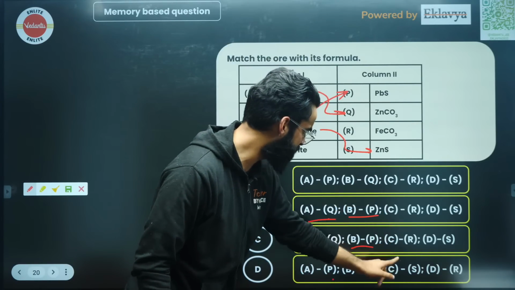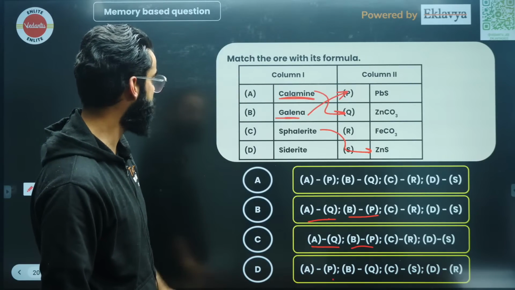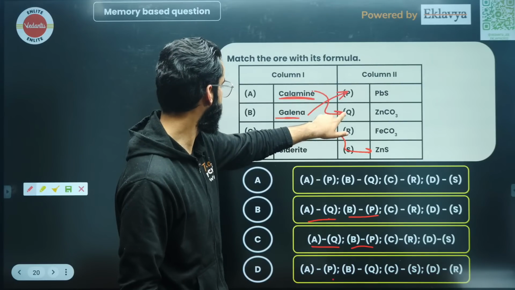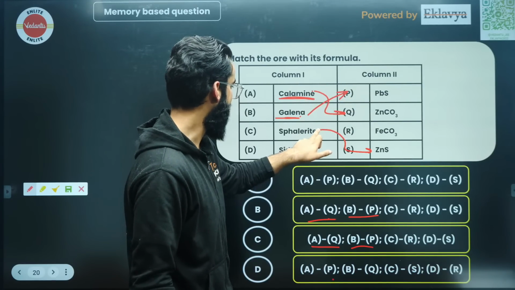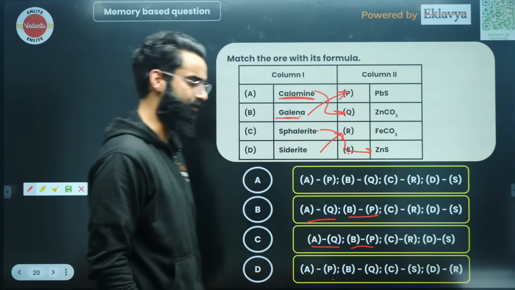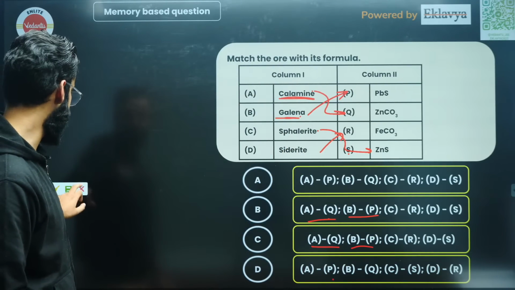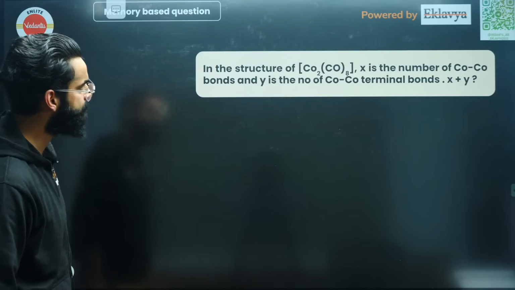There are some mistakes in the options, my dear people, because I told you these are memory-based questions, right? So in this particular question, you need to match A with Q, B with P, C with S, and D with R. That is going to be the actual answer, right? Perfect. Moving on to one more.